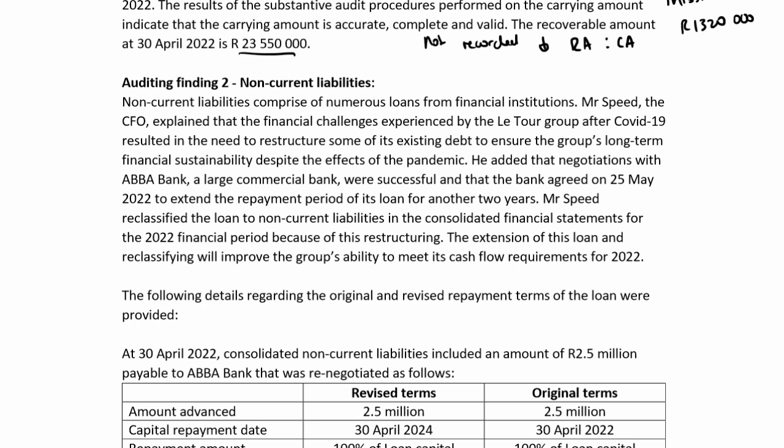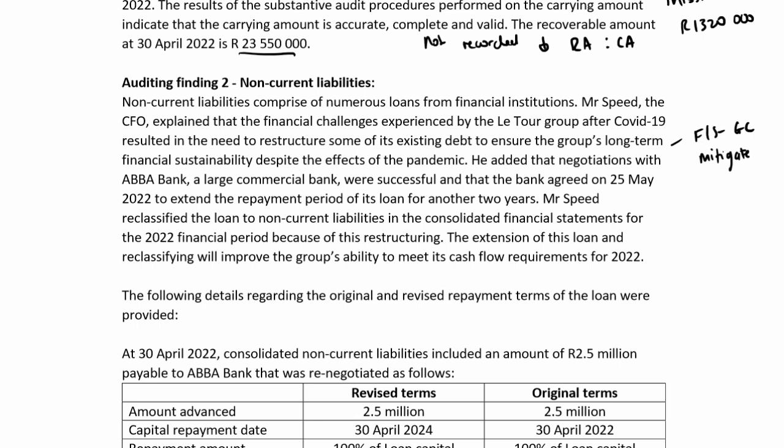So they need to restructure their debt to be able to survive. So once again, concerns with regards to the going concern, however, they seem to be trying to mitigate these issues. So they look at having a plan here to assist them.